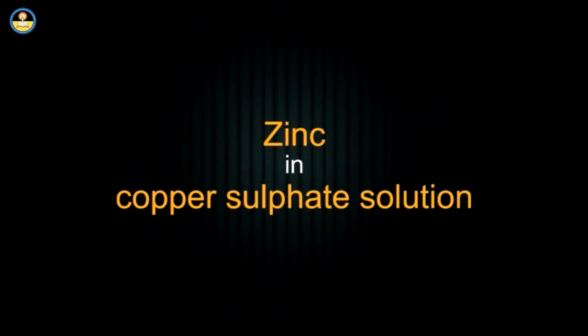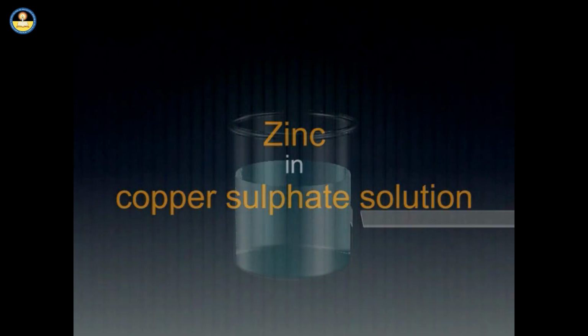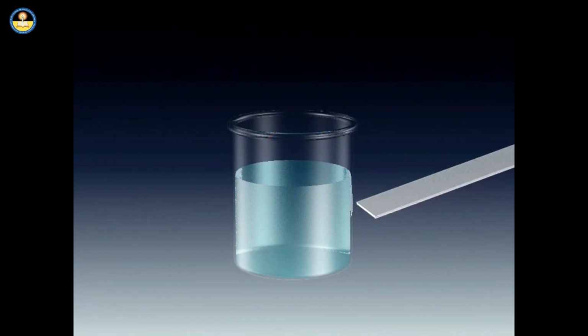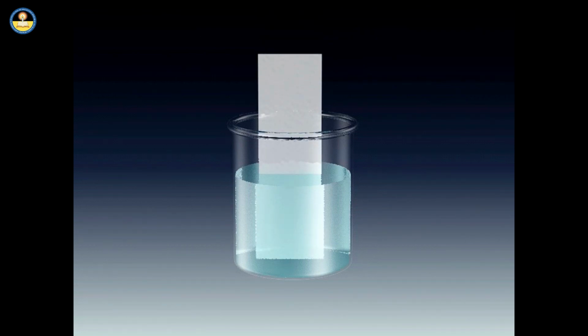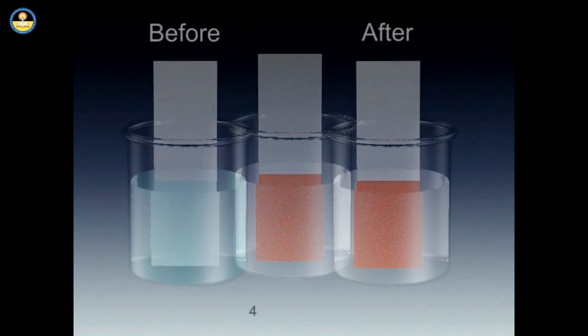We will now learn about the reaction of zinc in copper sulfate solution. When a zinc plate is put in a solution of copper sulfate, it will displace the copper metal from the solution.